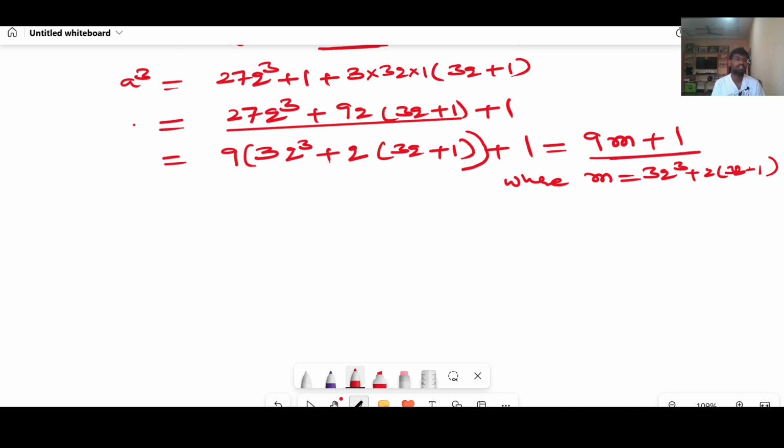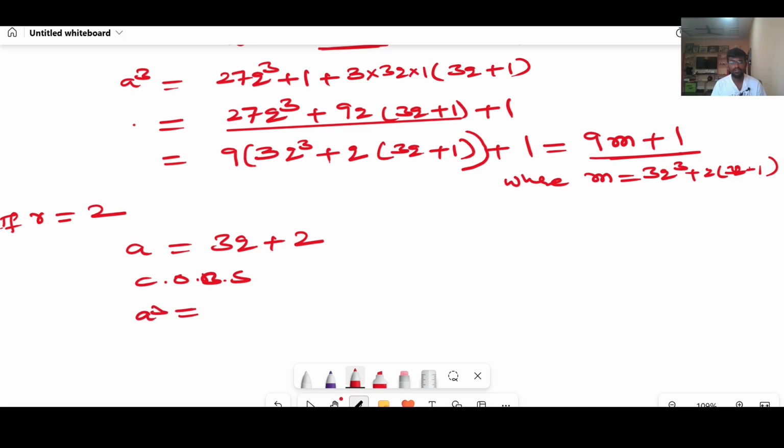And again, I need to check r equals 2. When r equals 2, a can be 3q plus 2. Again, we need to cube both sides. Cubing both sides, you will get a cube equals 3q plus 2 whole cube. We have already simplified that as a cube plus b cube plus 3ab into a plus b. We know the formula.